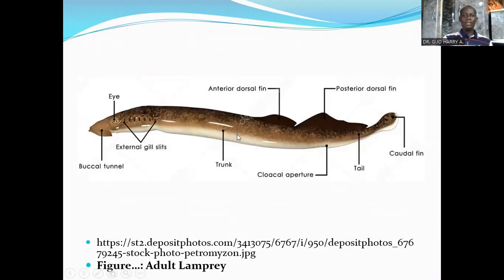Looking at the external anatomy, you have external gill slits, up to 7, and a trunk. Unlike the hagfishes, which do not have a dorsal fin, lampreys have one or two dorsal fins. In this case, this particular lamprey has an anterior dorsal fin and a posterior dorsal fin, as well as the caudal fin.